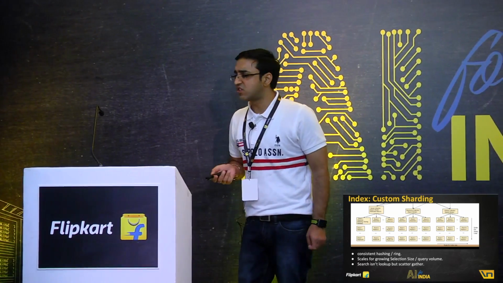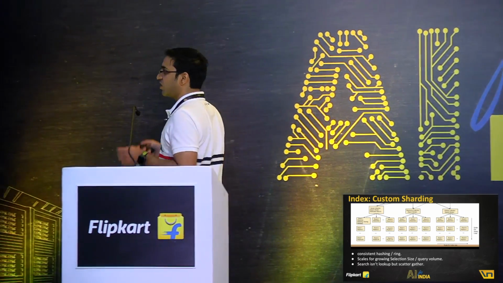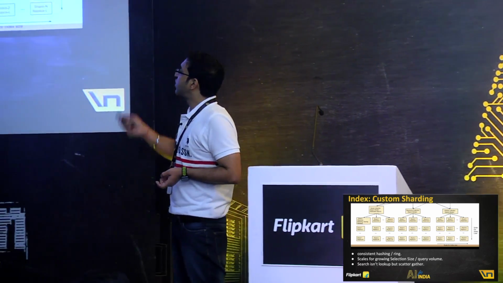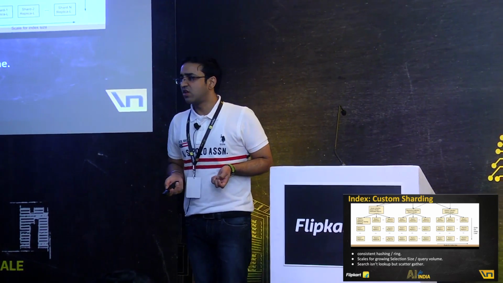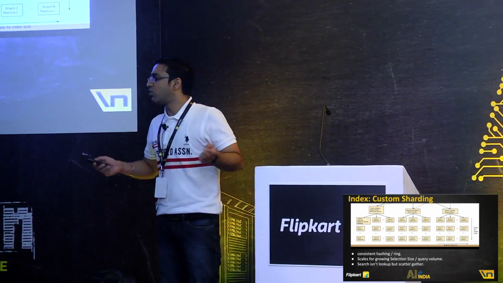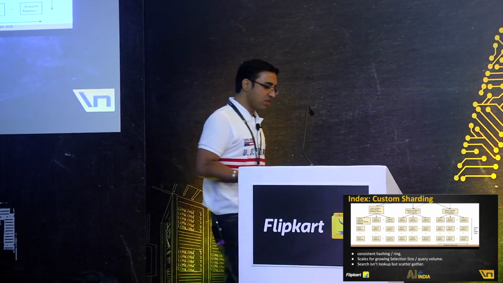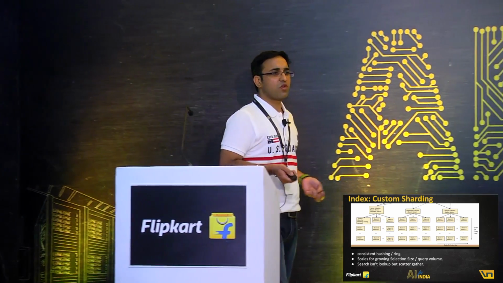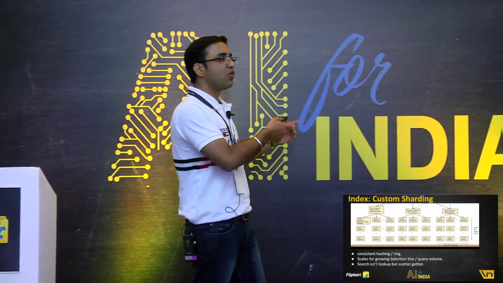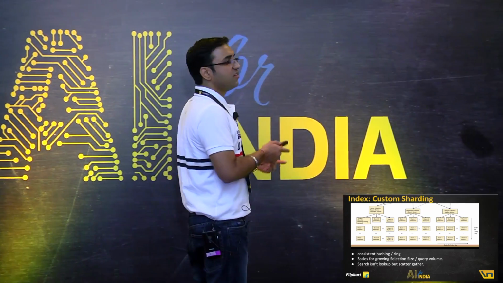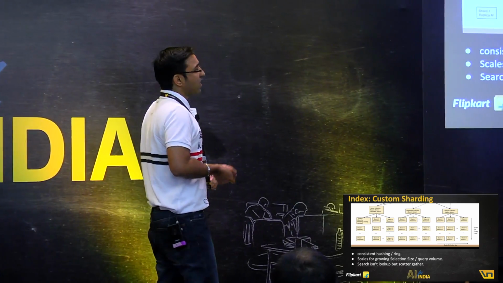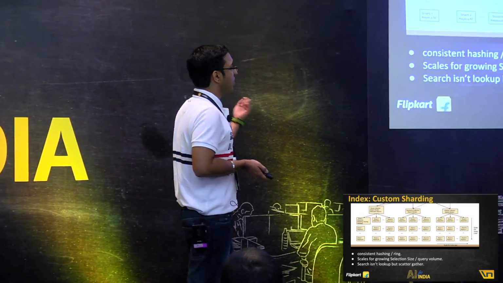Important to understand here is search is not a lookup problem. It is a distributed search or a scatter gather type of problem. What I mean by that is, when the user comes to our website, they are not looking for a particular document. They are looking for a query term like iPhone cases. More likely, such a query is going to match millions of documents, sprinkled across multiple shards. When the request comes, I can't go to only one shard. I possibly have to make a distributed request to all these shards, right? So that causes an interesting problem in itself, which is called the scatter gather problem.